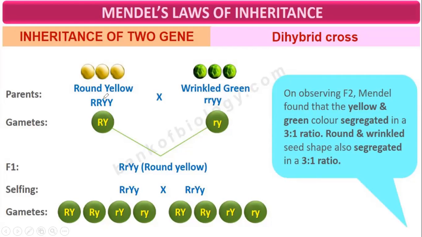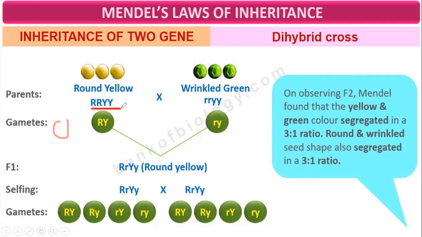When there is gamete formation, it will become half. This will also become half. Earlier there was capital T, then it will become half, a single T.